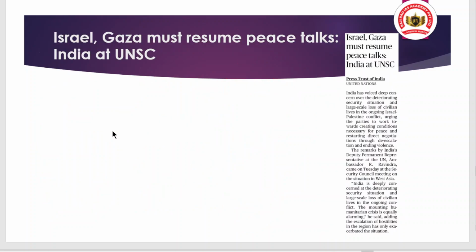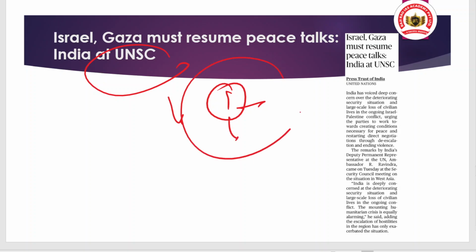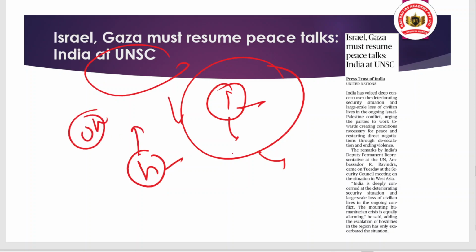Now the next article is: Israel and Gaza must resume peace talks, that was said by India at the United Nations Security Council. You are seeing that after the surprise attack of Hamas from Gaza, the retaliation initiative from Israel was taken, and now they are entering Gaza to end the terrorist organization, that is Hamas. The terrorist organization was declared so by the US and other Western countries. So basically they are entering into that.